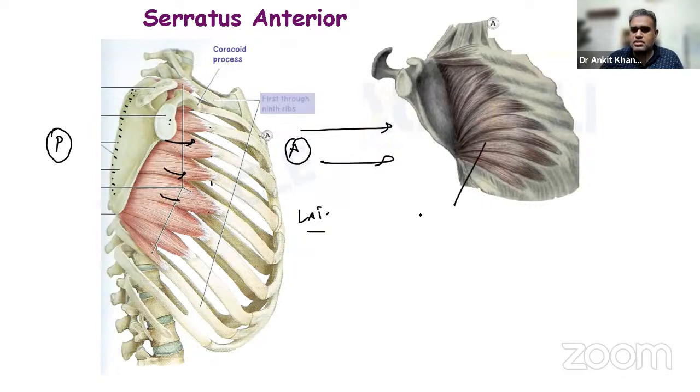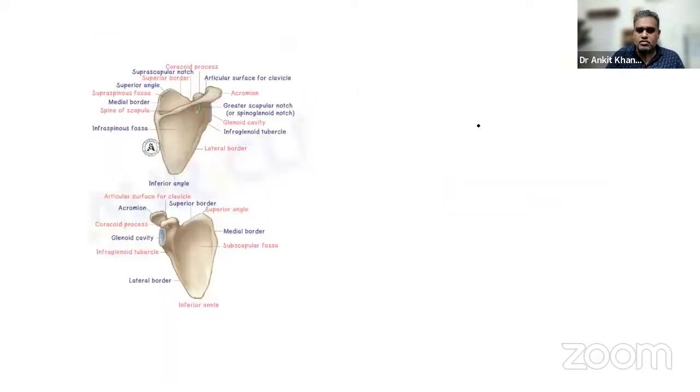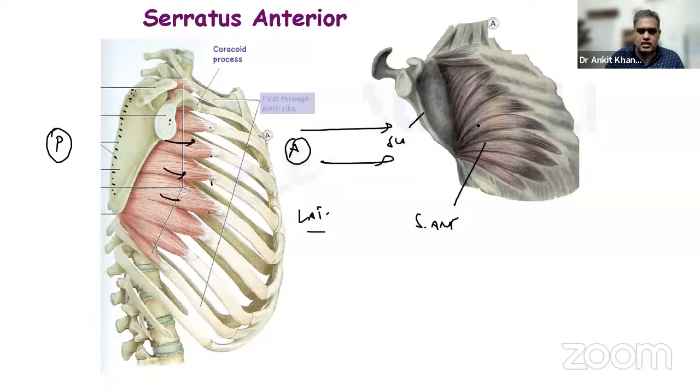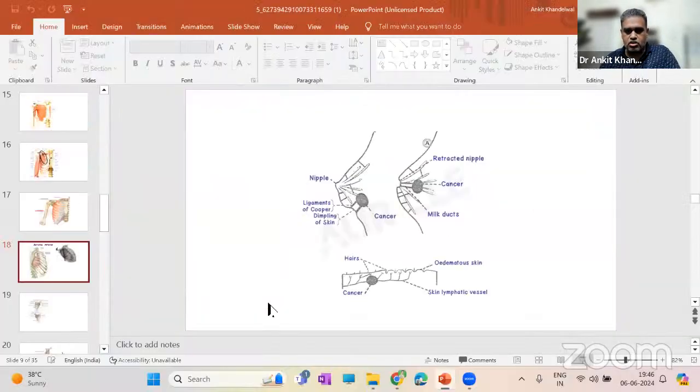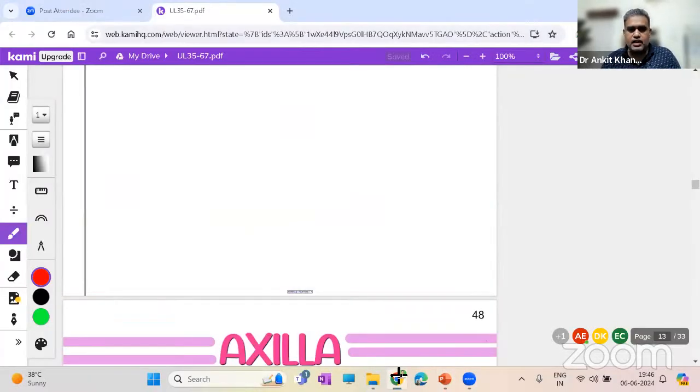You are seeing this whole muscle as serratus anterior. This is the scapula over here. This whole serratus is a huge, beautiful muscle. We also see it in a dissection. It is a beautiful muscle. And this is obviously the scapula shown over here, right? So yes, coming on to the other part, I hope the serratus anterior muscle and all is fine now.